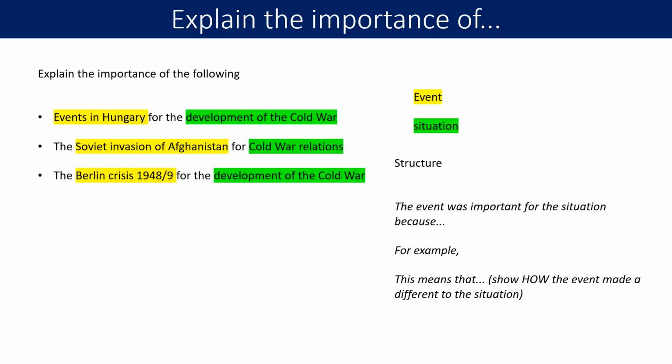What we then want to do is give examples of why it's important, and we're going to introduce our evidence, and we'll show you how to do that in just a moment. And then we're going to explain why it's important, and we're going to show that by using the phrase, "this means that".